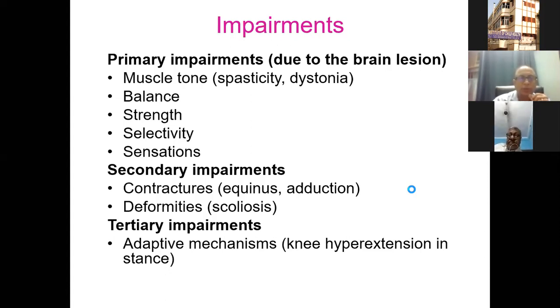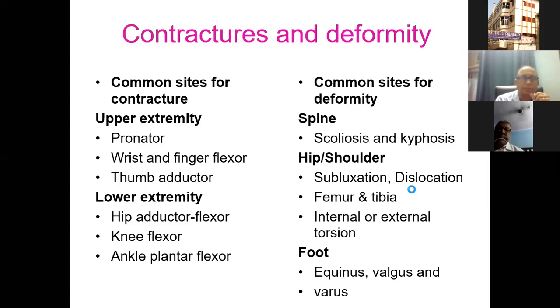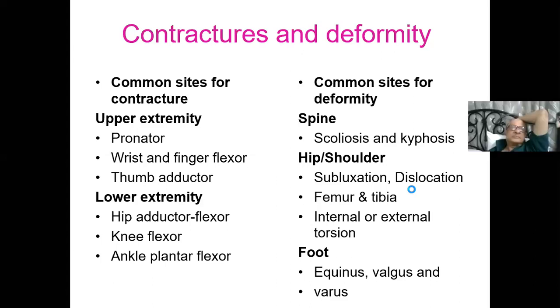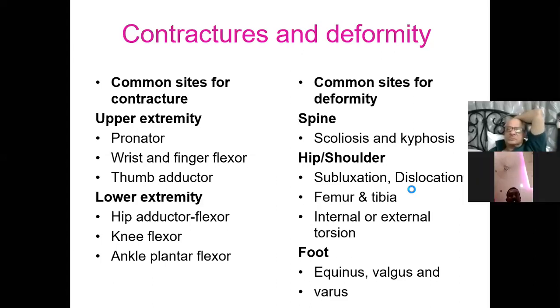So not only do we deal with the primary impairments, but also have to find out and look after the secondary and tertiary impairments. Now, contractures and deformity are very common, and the common sites for contracture in the upper limb are the pronators, wrist and finger flexors and thumb adductors, and in the lower limbs, hip adductors, flexors, knee flexors, and ankle plantar flexors.